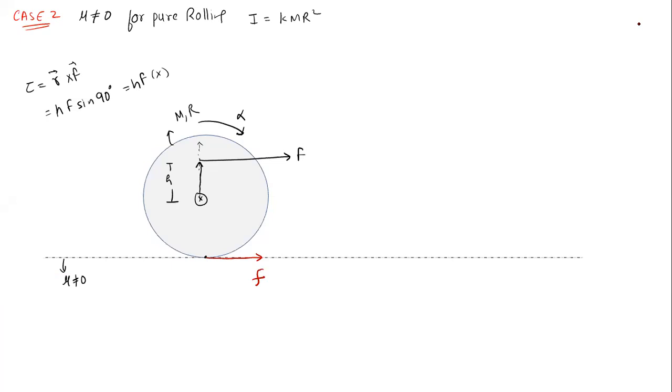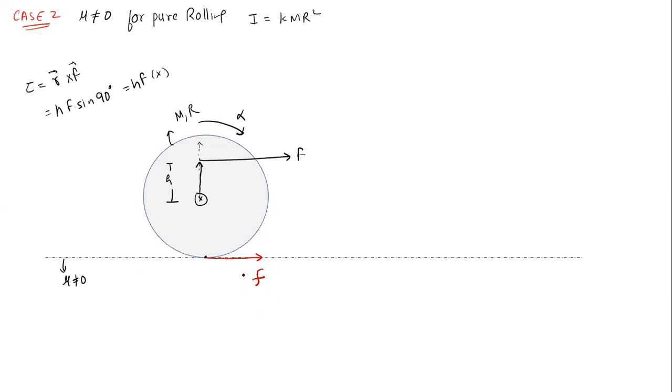Did you understand this? Why is the friction force acting on the right side in this case? Whenever you have to find the direction of the friction, what do you do? You assume there is no friction and then see where the point of contact is moving. Is it moving on the left side or on the right side? And you apply the friction force opposite to the motion of the particle. So the friction force will act on the right side in this case. Did you all understand up to this point? Yes or no?